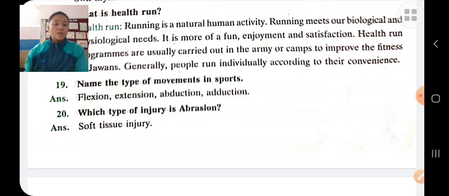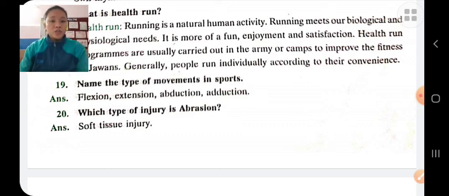Abduction means movement away from the midline of the body. For example, raising our hand upward. Adduction means movement towards the midline of the body. For example, downward movement of our hand.